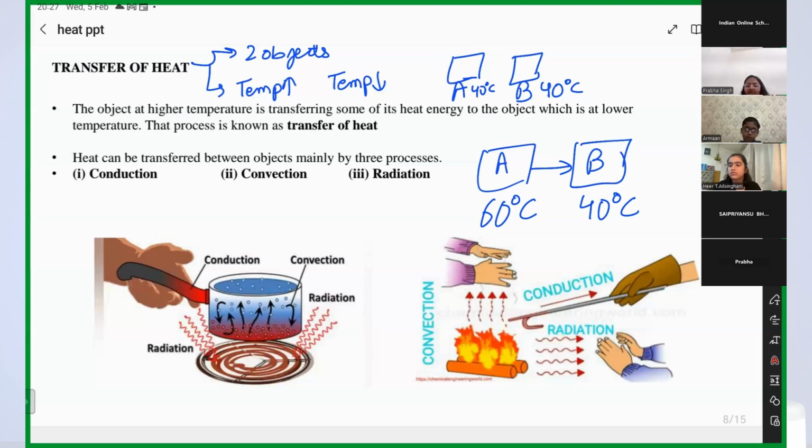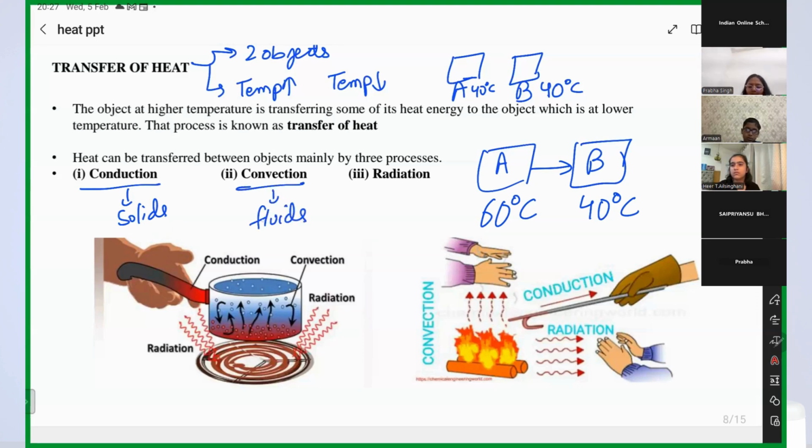Now this transfer of heat can be done in three ways. The first is conduction, the second is convection, and the third is radiation. Conduction is done in solids. Convection is done in fluids.